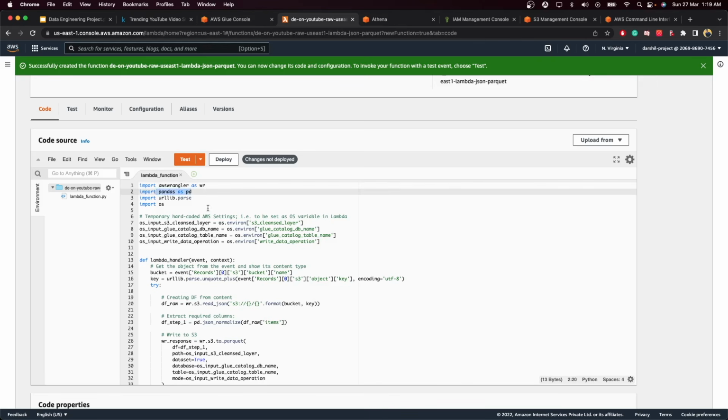Then we will use the pandas function. If you don't know pandas, I suggest you take a tutorial and understand the basics of Python and pandas. I will provide the link in the description so you can check it. Then we will use the OS library and urllib to understand this.